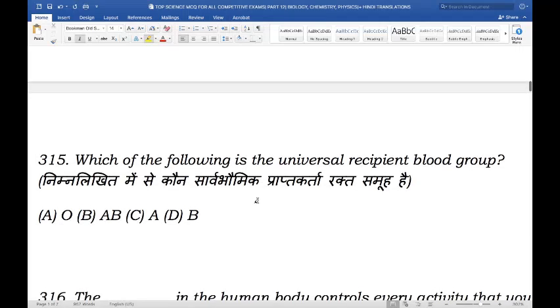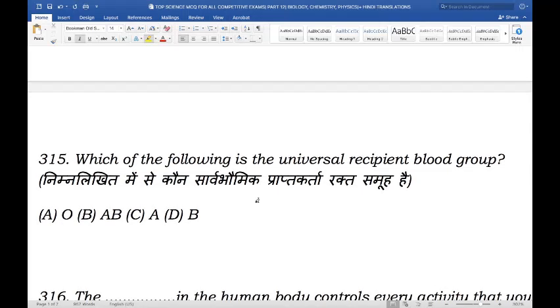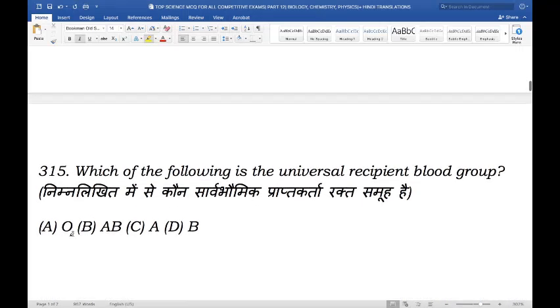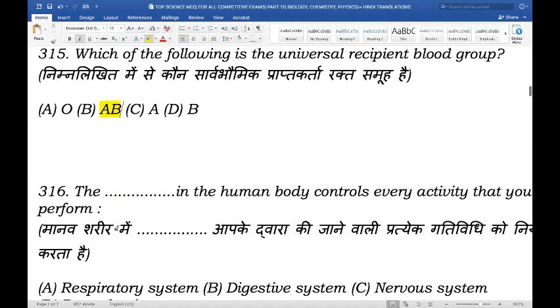Next question. Which of the following is the universal recipient blood group? Is it blood group O, blood group AB, blood group A, or blood group B? And the right answer here is AB. AB blood type is also known as the universal recipient. This blood type cannot donate blood to any group other than AB. AB has both A and B antigens, but no antibodies.